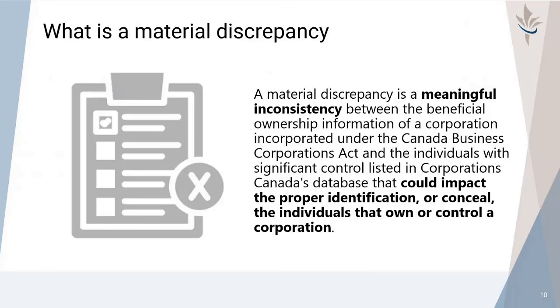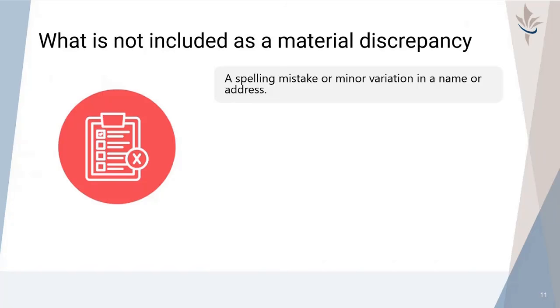A material discrepancy that is resolved within 30 days after the day on which it is identified is not required to be reported. For further clarity, a material discrepancy can be reported upon its identification without waiting for the 30 days to elapse. In addition, it is not a requirement to reconsult Corporations Canada's database within that time frame to determine if the material discrepancy has been resolved. Please visit the FINTRAC website for more information on when to submit a beneficial ownership discrepancy report.